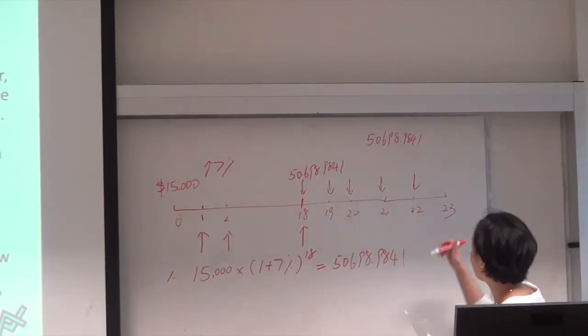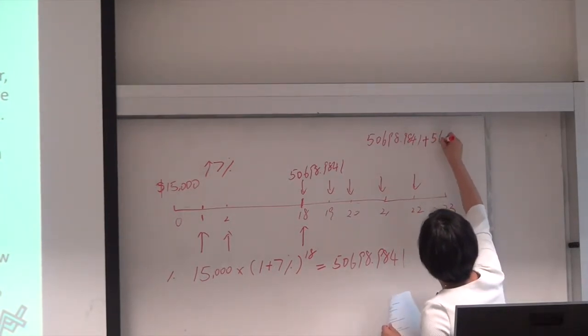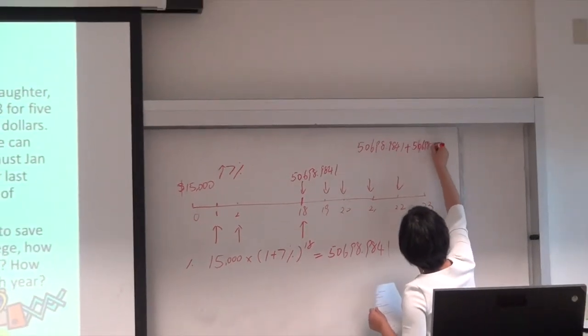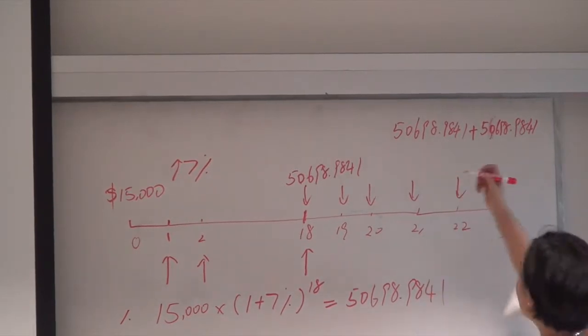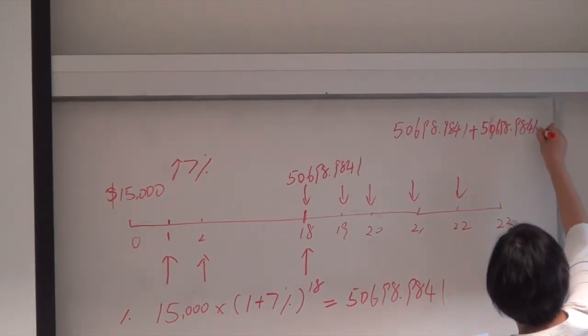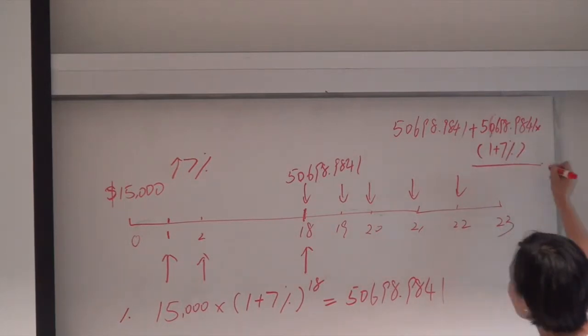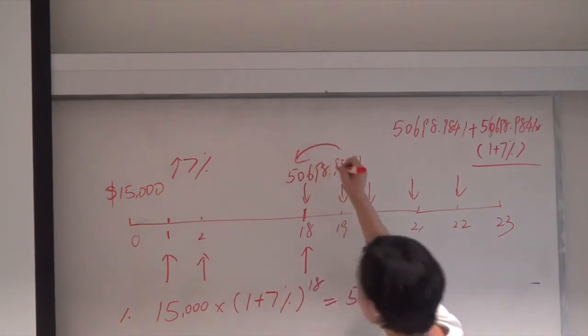That's it at time 18. The second one, it will be this amount. First, grow by 7%, right? Grow by 7%. Discount, you know the present value calculation.